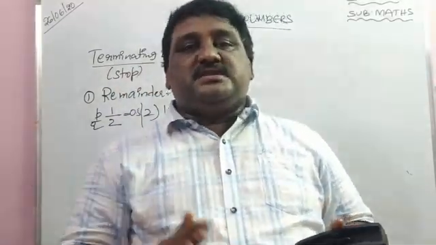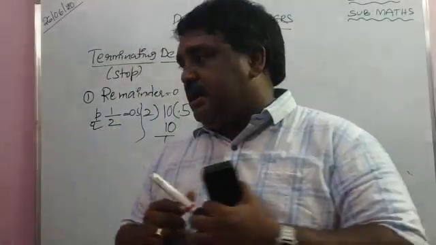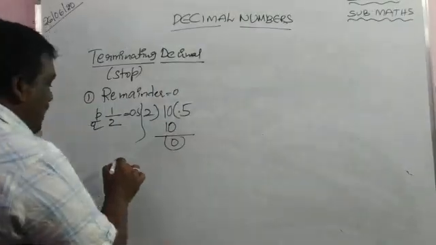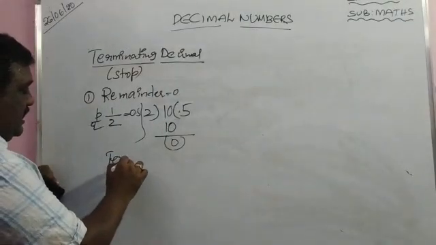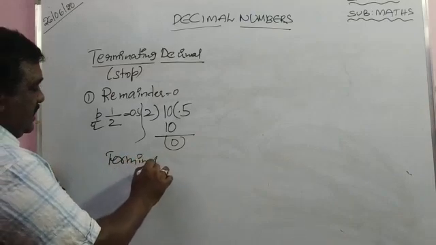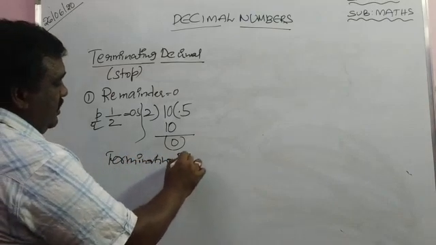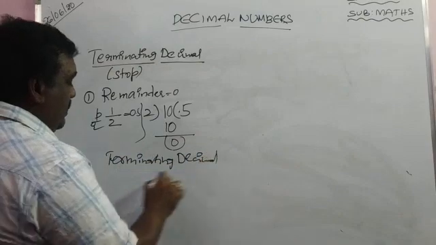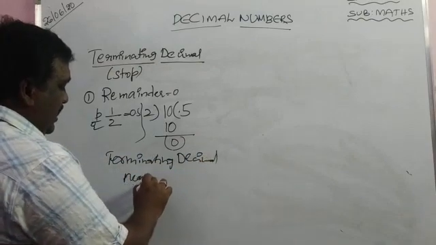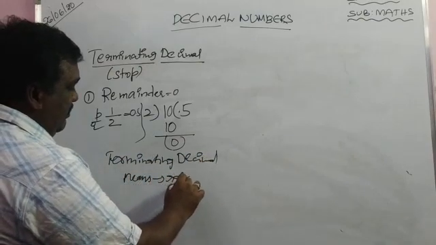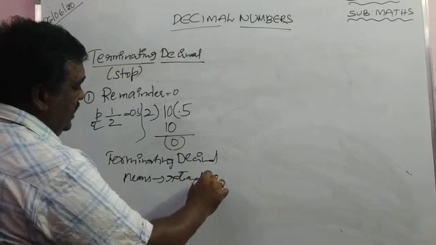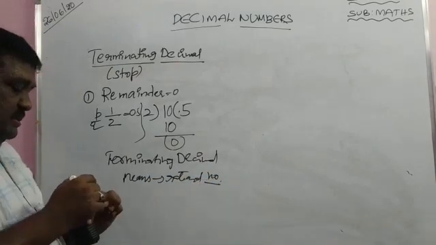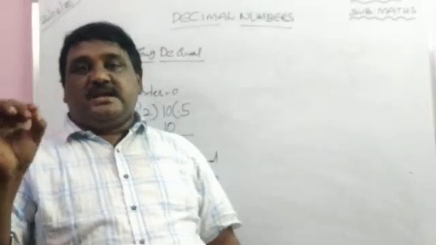Write down neatly: a terminating decimal is nothing but a rational number.